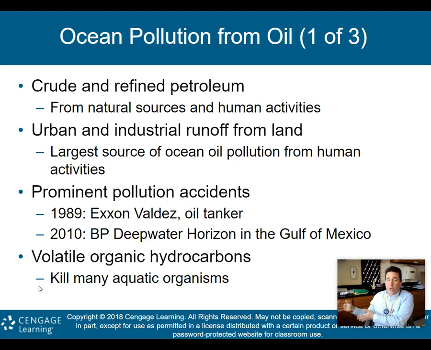It's actually not the boats that carry oil or some of these platforms. It's just urban and industrial runoff, stuff that we're using in our daily activities, the oil running off into streams and rivers that eventually make it into the ocean.